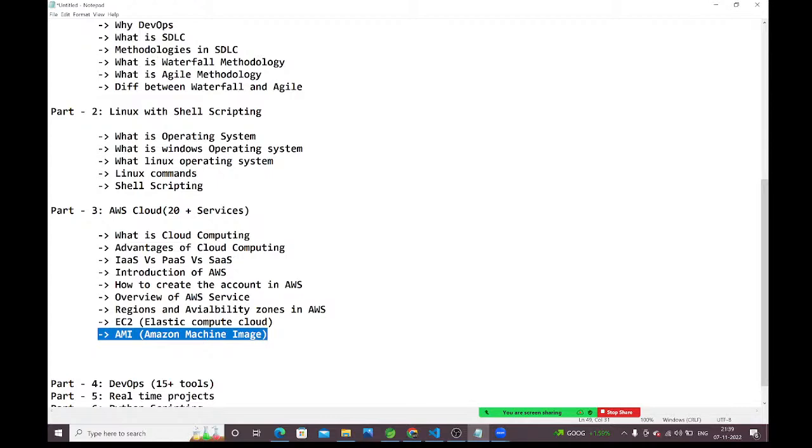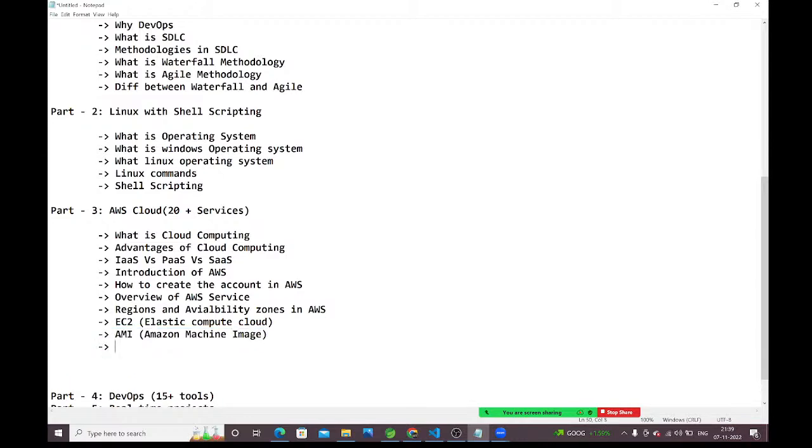We can create our own custom images also. Third one is community images, which means people outside, like us, also created some images. They also uploaded those images here, and we can use those images also. Here we are going to discuss all those things, guys. Okay, so AMI is completed.